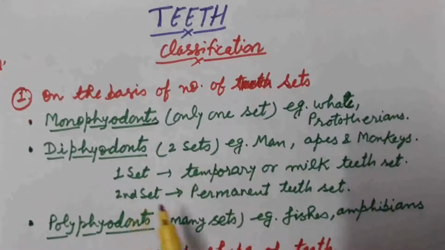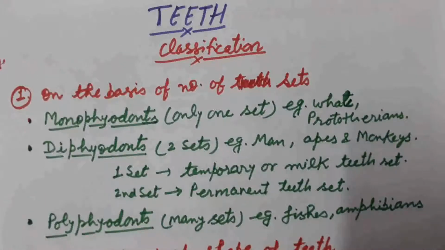After two sets, the first set is temporary or milk teeth. After some time, they fall off, and at the place of milk teeth, the development of the second set of teeth starts, which is known as the permanent teeth set. If many sets of teeth are produced in the body, one falls, then another is produced, that falls, then a third set is produced. So many sets of teeth are developed in the body, then the condition is known as polyphyodont condition, and we observe this in case of fishes and amphibians.